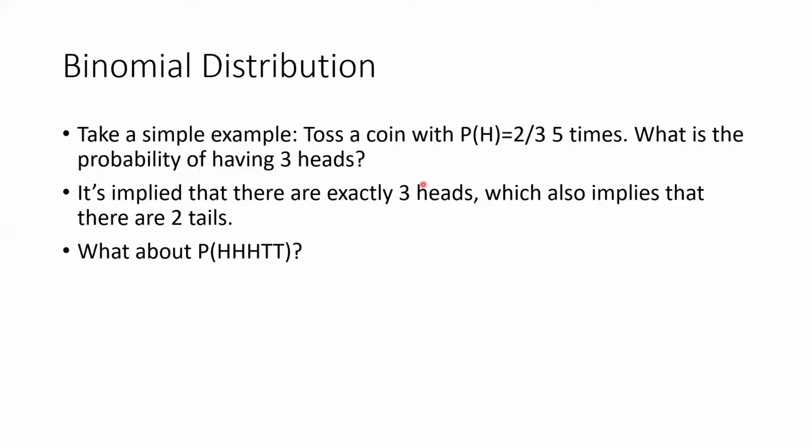Now, in order to find the probability that there are 3 heads in 5 tosses, let's take one outcome of these 5 tosses: HHHTT. Using independence, because we're talking about Bernoulli trials, those trials are independent. So the probability of HHHTT would be simply the product of the probabilities. The probability of H is 2/3, so we have (2/3) to the third times 1/3, which is the probability of getting tails, and 2 of them, 2 tails.